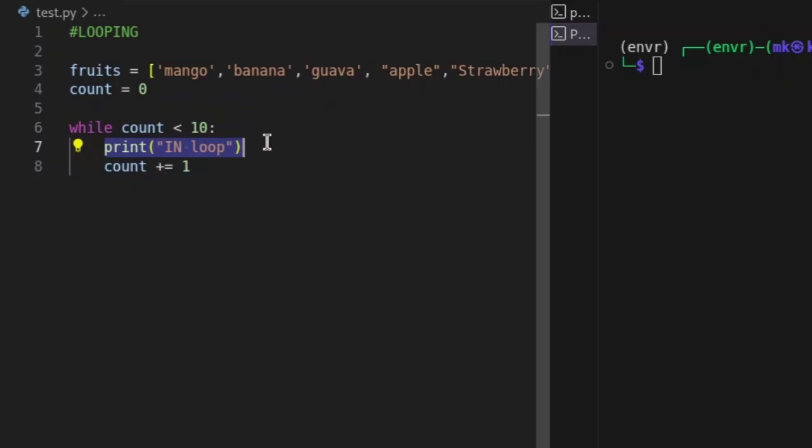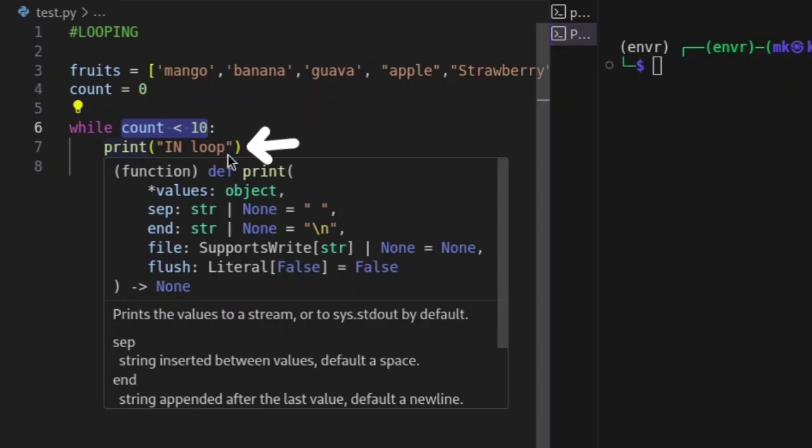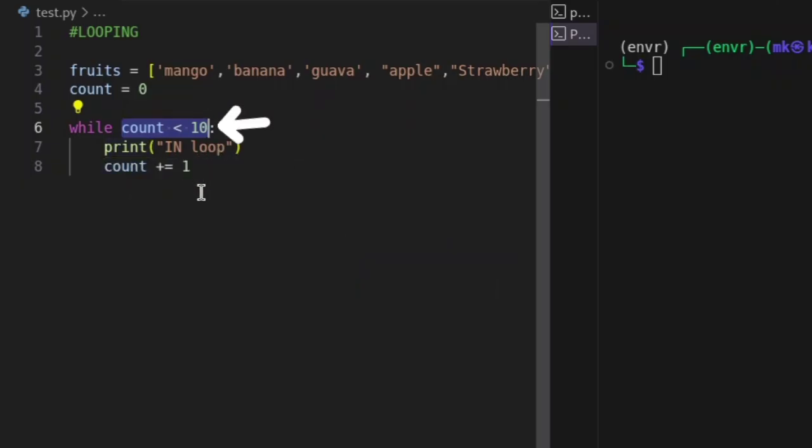We're going to see print loop in our terminal, and then when it's printed, it's going to add 1 to that variable, which is going to become 1. When it's repeated again, it's going to add another 1 to become 2, and then looping again. Whenever it adds a number to that variable, this condition is going to be checked. So when we add 1, 1 is less than 10, true, and the code is going to run. Then it checks again. 2 less than 10, true, check again. 3 less than 10. So this is how it's going to work.